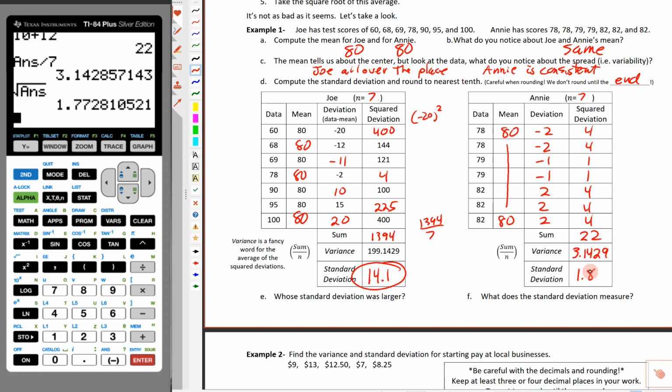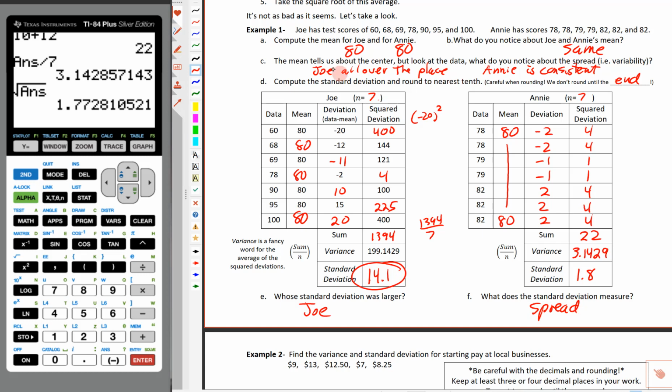Now the last two questions on this page, it says, whose standard deviation was larger? So if we look at the standard deviations, well, Joe had a larger standard deviation. So we're going to put Joe right here. And what does standard deviation measure? Well, remember, it measures the spread, it measures the variability.